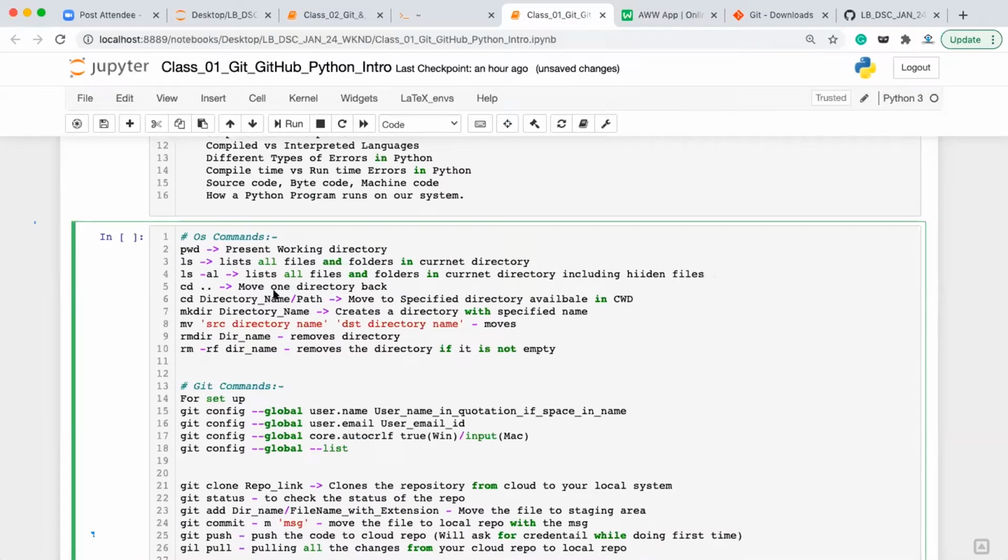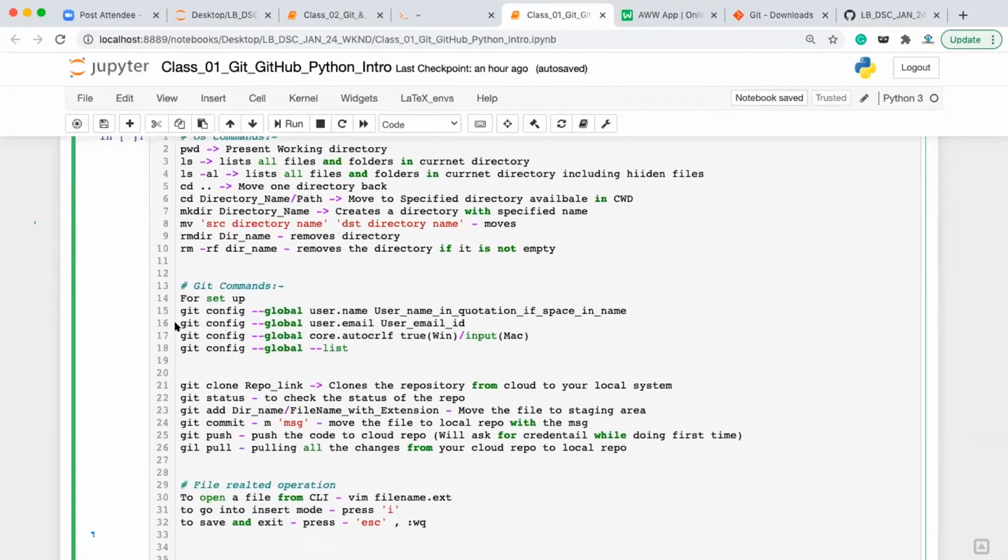cd space double dot will move you back one directory. cd directory name or path will move to the specified directory available in the current working directory. mkdir directory name will create a directory, make directory with this name. mv source directory name, destination directory name will rename the source directory with the destination directory name, whatever you provide. rmdir is going to remove the directory, and rm -rf dir_name removes the directory even if it is not empty. If a folder is not empty, you use this command to do the recursive deletion.